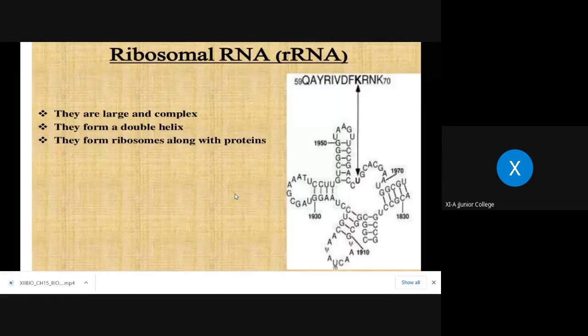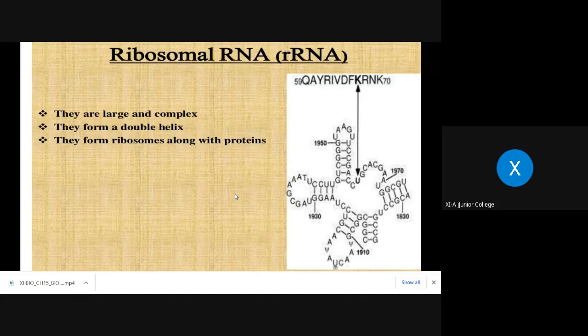Now we'll come to the second type of RNA, called rRNA, that means ribosomal RNA. They are large and complex, they form a double helix, and they form ribosomes along with proteins. Their percentage is also very high, almost 80% of the total RNA is considered to be of this type.